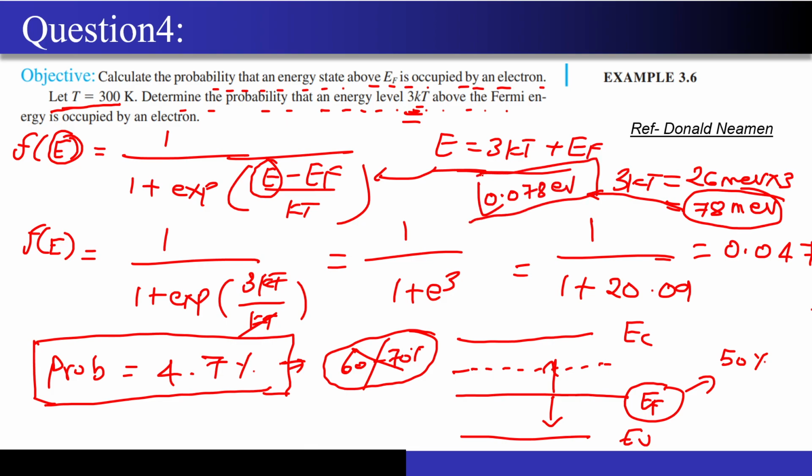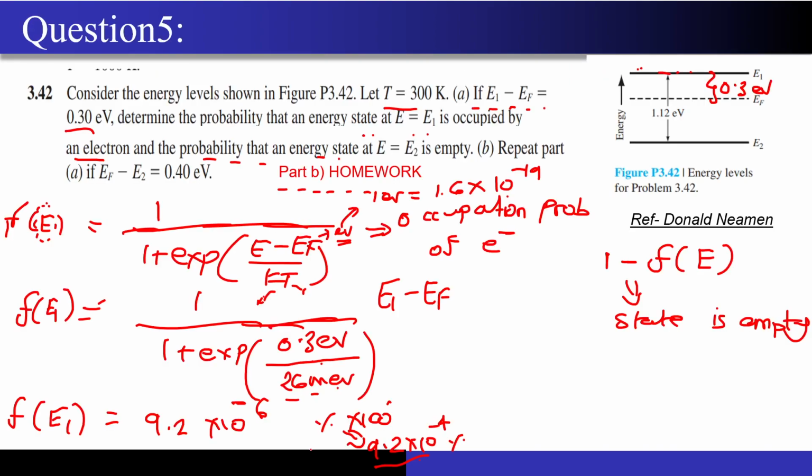So when I moved up from the Fermi level by 0.078 electron volts, my probability of occupation of the electron got reduced from 50% to 4.7%. Now how much distance am I moving? Instead of moving 0.078 electron volts, I am actually moving 0.3 electron volt. This is very high compared to this term, right?